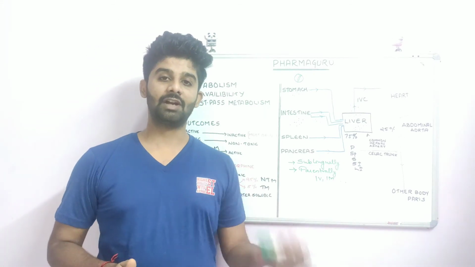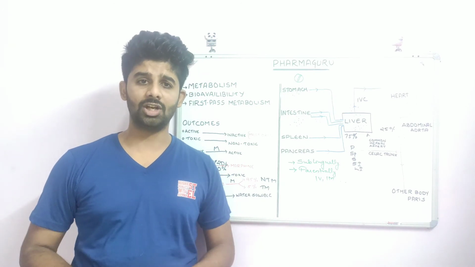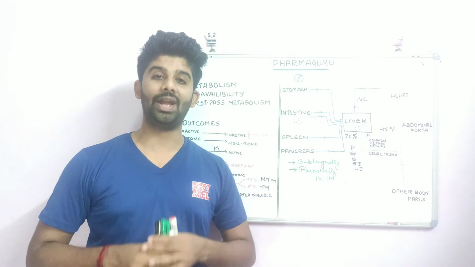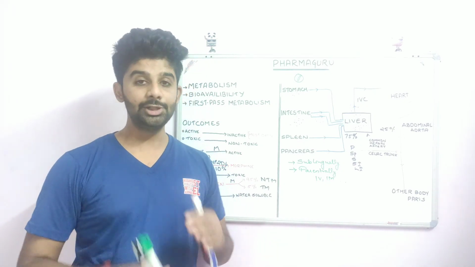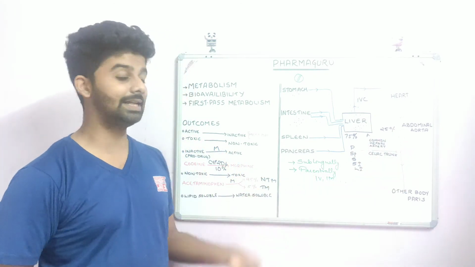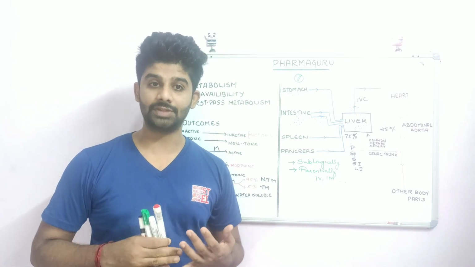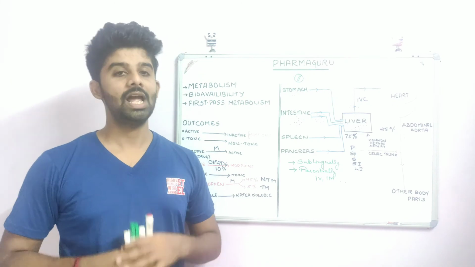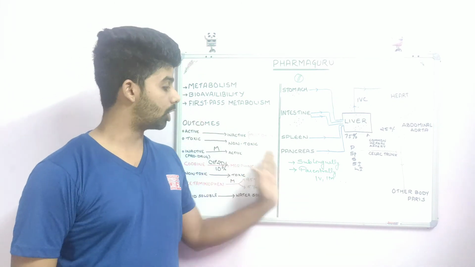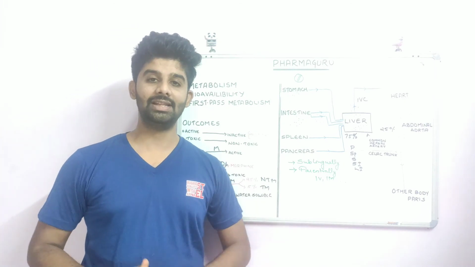So that's why we have come across many drugs that have proven to be very pharmacologically effective, but the problem with the development of those drugs is that they undergo extensive first pass metabolism, reducing the bioavailability of the drug. So that's all that we have to study in this class. Now we are completely clear with the blood supply to the liver, the circulation, whether the hepatic or portal circulation, and also why first pass metabolism occurs and how we can bypass the first pass metabolism. That's all about this video.